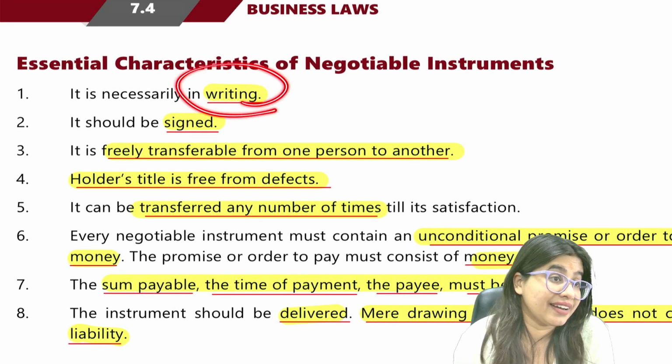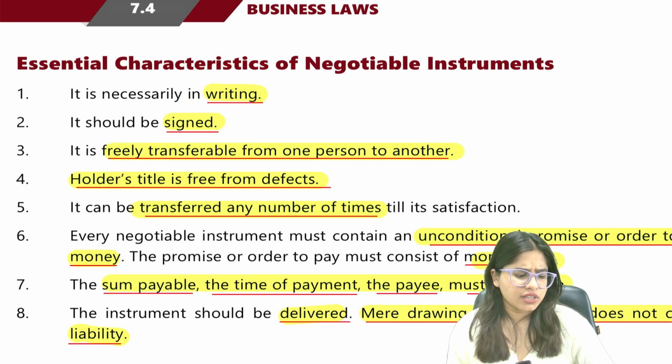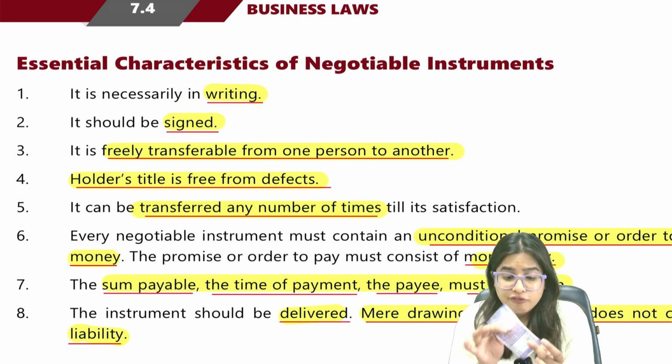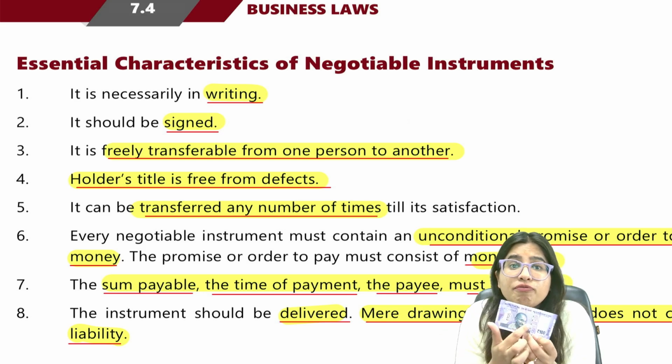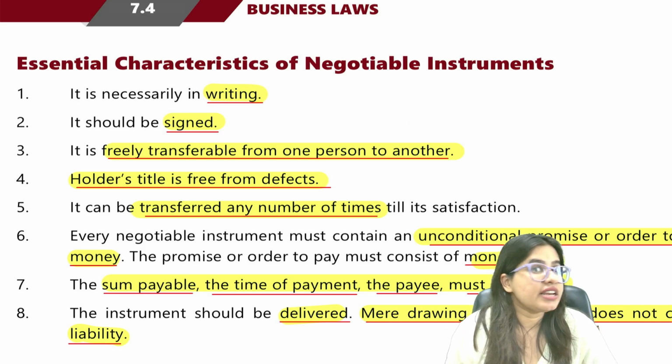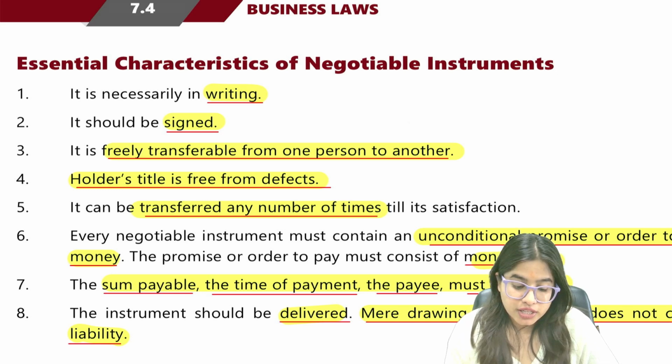First of all, it should be in writing. It can never be oral. This currency note, it's writing. Of course, yes, it's written here. It's a piece of paper. Are you understanding? It's never oral. It's always in writing.